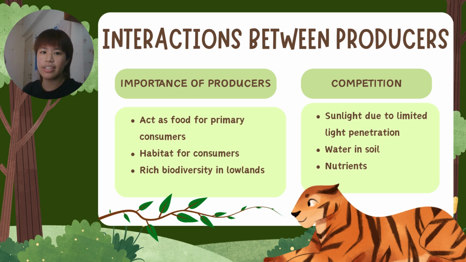Many emergent trees can grow up to several meters tall in order to reach sunlight before the competition. For example, many other Dipterocarps can grow up to 80 meters tall. Underground, the plants also compete for water and nutrients in the soil. Roots of different plants can overlap, increasing their competition for these resources, particularly in nutrient-poor soil.